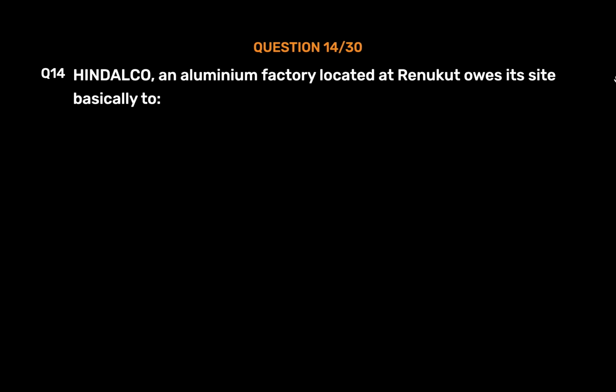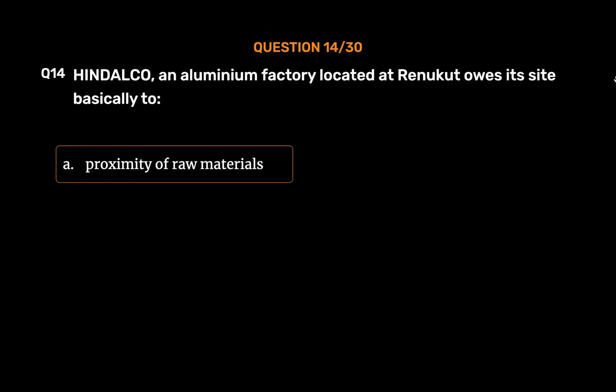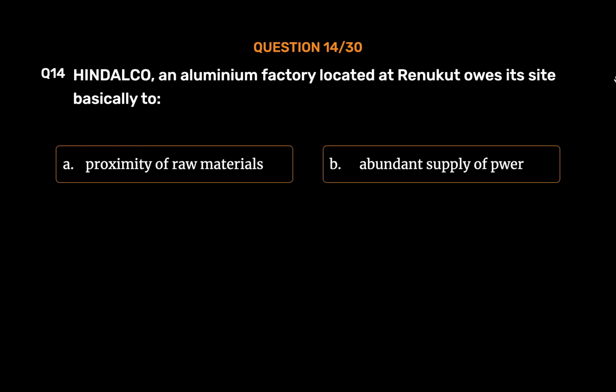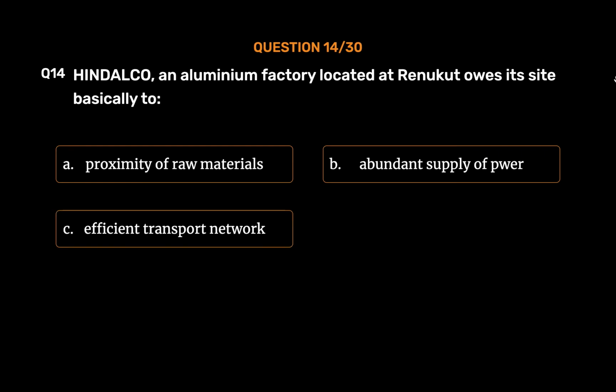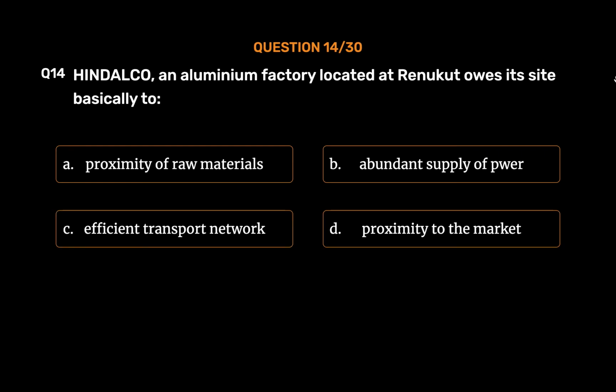Question number 14. HINDALCO, an aluminium factory located at Renukoot, owes its site basically to Option A, proximity of raw materials. Option B, abundant supply of power. Option C, efficient transport network. Option D, proximity to the market. The correct answer is Option B.